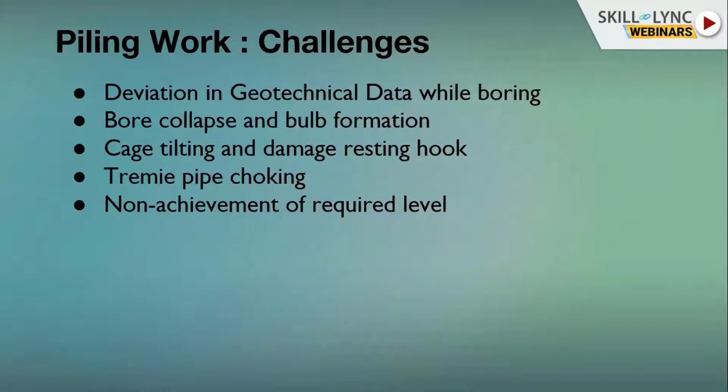Fifth is non-achievement of required level. The pile is a component of concrete which should be poured in a single shot. Suppose whatever concrete you have called falls short, meaning your pile has not achieved the required level. Then what is to be done? Then we are supposed to leave that pile there only. We can consult the designer about what the difference is, and after taking the designer's consent, we can prepare a build up on that. After build up, we can check our routine testing there. If it satisfies, then we can go further.